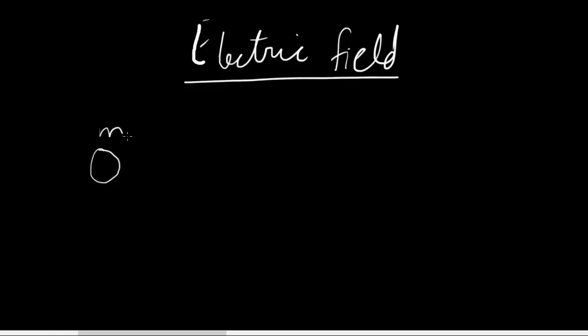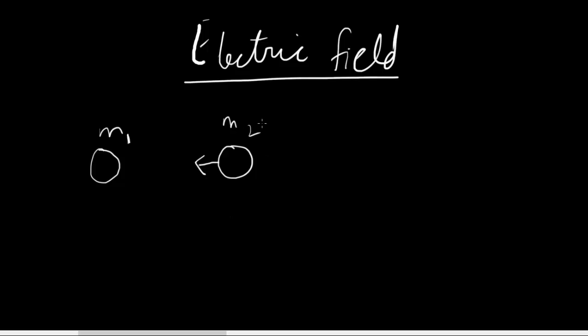Okay, so let's call this m1, and m1 is creating gravity at this moment. And then if you were to introduce another mass m2 in space, then because of the gravity that m1 is creating, m2 is going to be attracted towards m1.